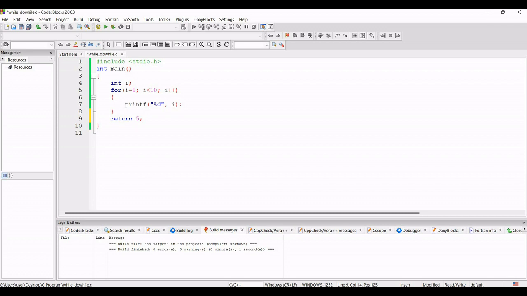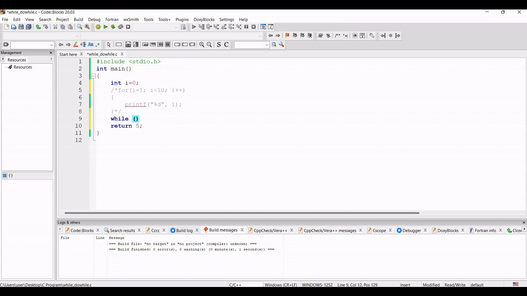Now to discuss the while loop, I am just commenting out this code with a multi-line comment. For the while loop, we have to give the keyword while. After that, we have to give one bracket, and inside that bracket we have to give the condition. So what will be the condition? If I want to represent all the content that was inside this for loop, if I want to print the values, in the while loop what will I do? Here I have to initialize the value as 0, because inside a while loop we can't initialize a variable like in a for loop. Here I will just give the condition.